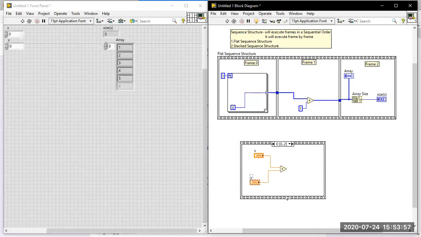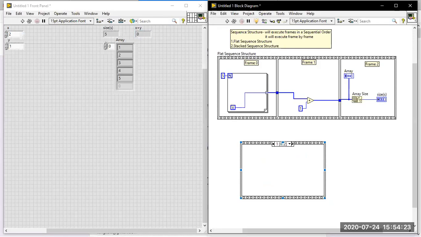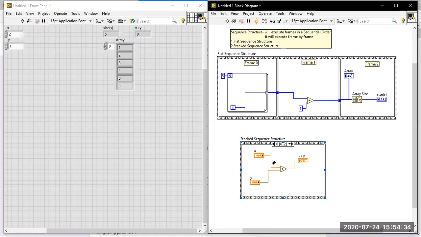Now I have an indicator available. I want to pass the value to the next frame. I want to pass this addition output. Consider the addition inputs will be 2 and 1, and my answer will be 3. I want to pass the addition value to the next frame, that is frame 1. How will you pass the value from frame 0 to frame 1 in a stacked sequence structure? Guess how you will pass the value.